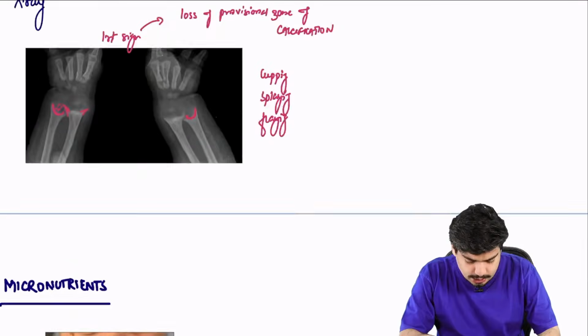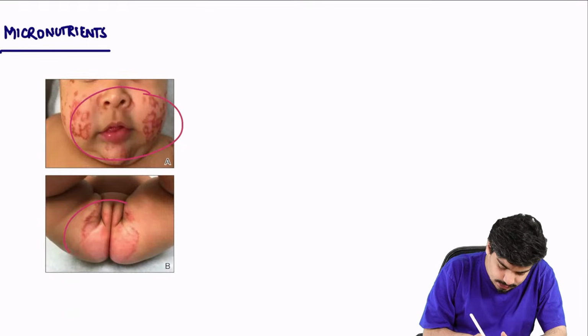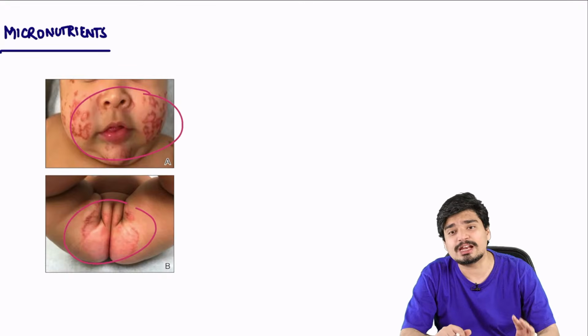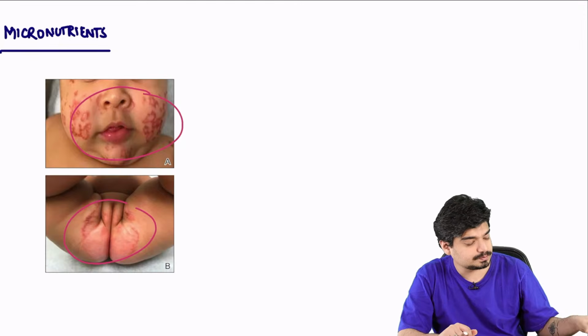All right. Now, this is a very important image that I wanted to tell you. Very frequently, this image is asked again and again in FMG. What is this image telling you? If you're watching this, let me know.